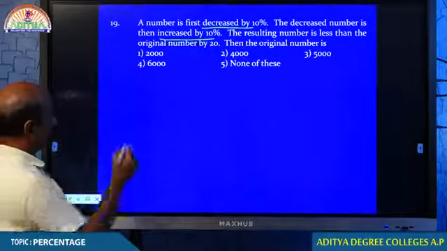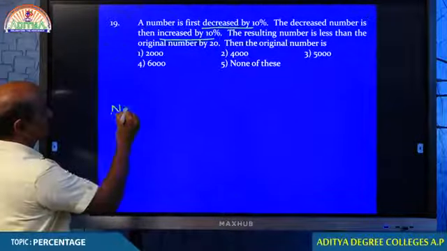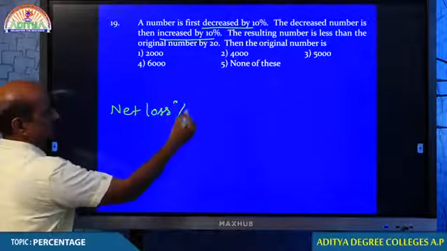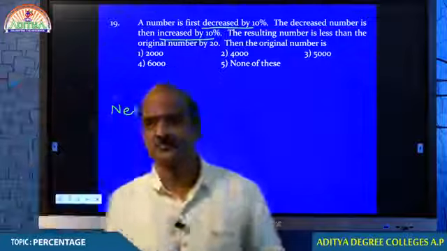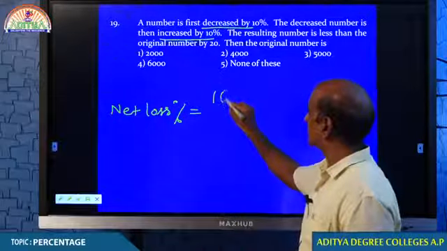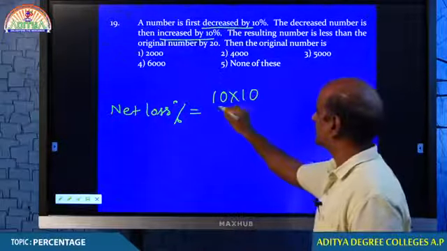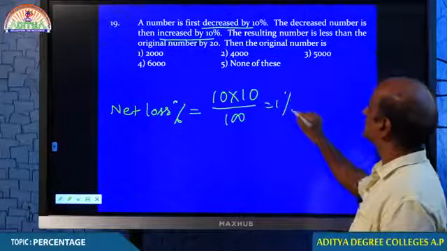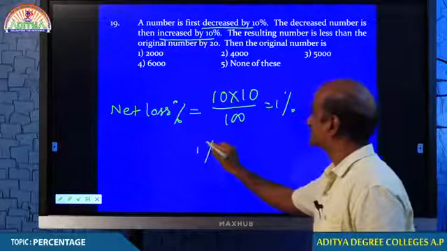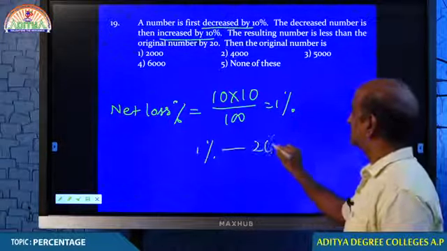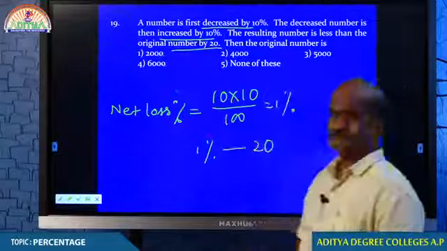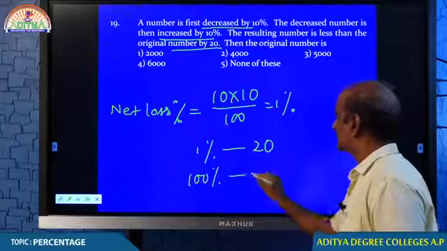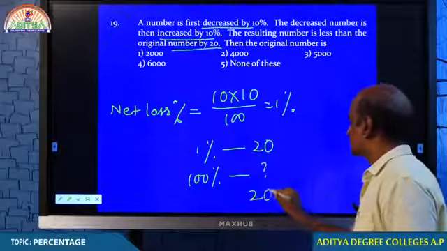Whenever a number first decreases by 10% and again increases, as I told you, there is always a loss. Tell me what is the loss? 10 into 10 by 100. The loss is 1%. And this 1% is 20. You check it out. Therefore, how much is the original number? Your answer 2000.